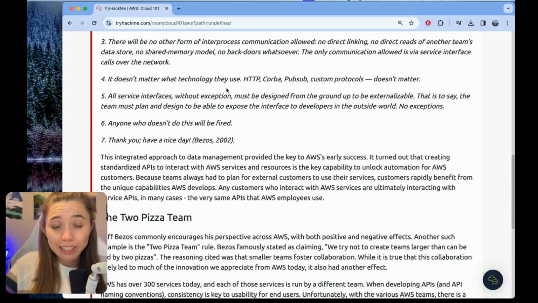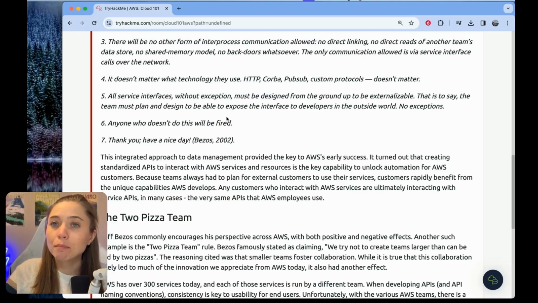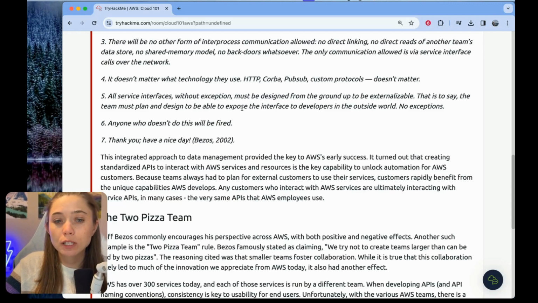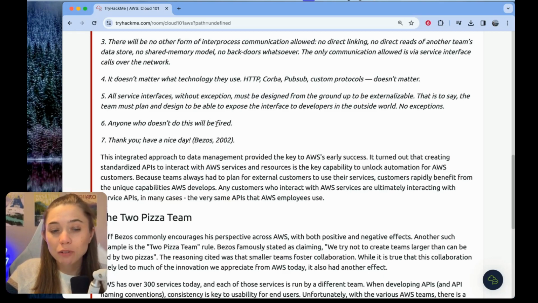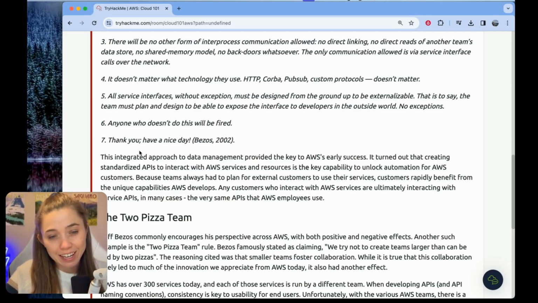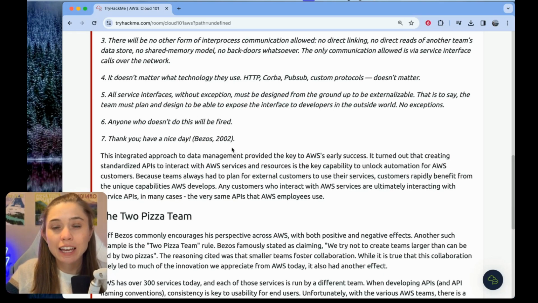It doesn't matter what technology they use, HTTP, Corba, PubSub, custom protocols, doesn't matter. All service interfaces, without exception, must be designed from the ground up to be externalizable. That is to say, the team must plan and design to be able to expose the interface to developers in the outside world. No exceptions. Anyone who doesn't do this will be fired. Thank you. Have a nice day. And this is attributed to Jeff Bezos in 2002.